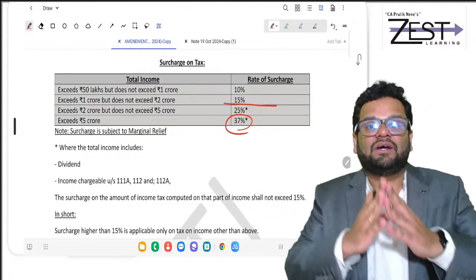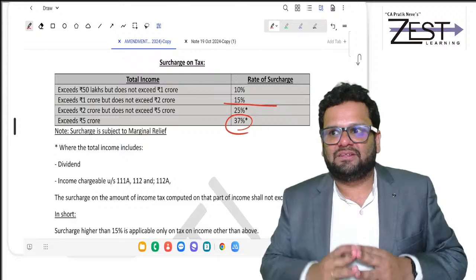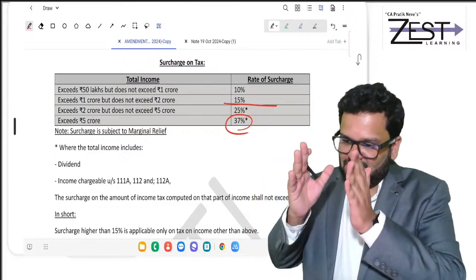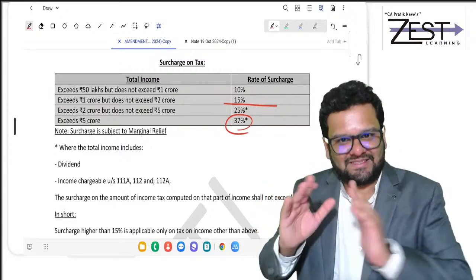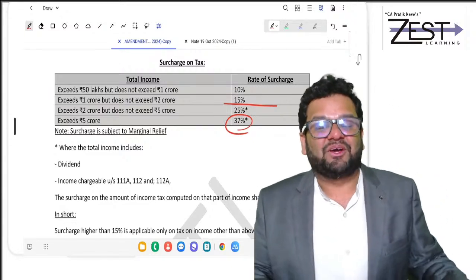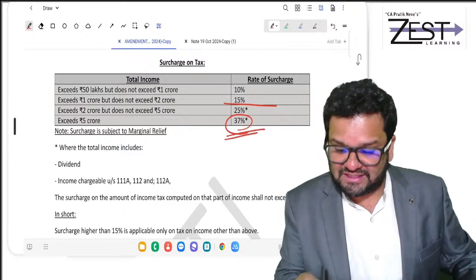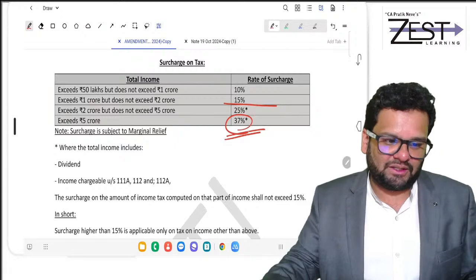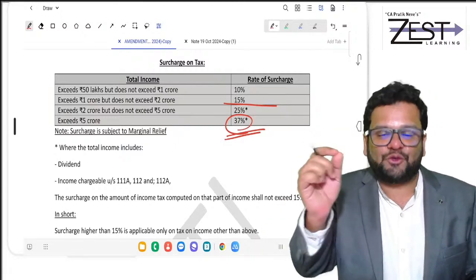So as you know, in 115BAC, the rates of tax are comparatively less. So even surcharge is less. Clear? Because there is no surcharge of 37% in 115BAC. So remember this point absolutely carefully.